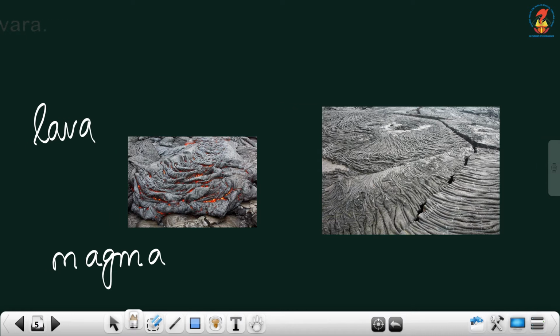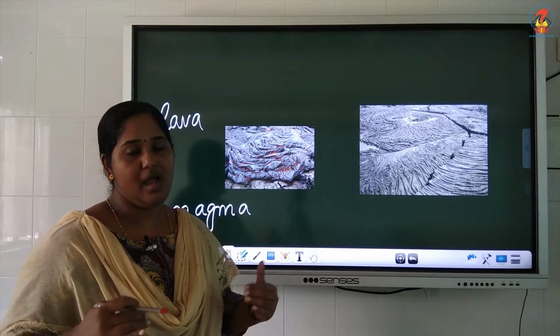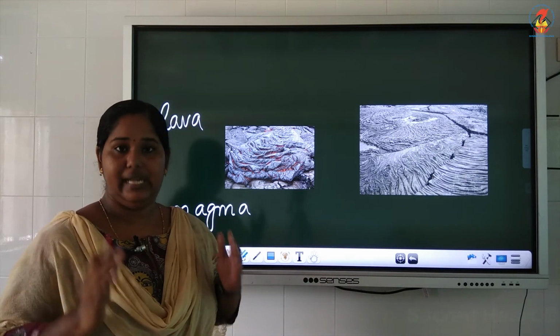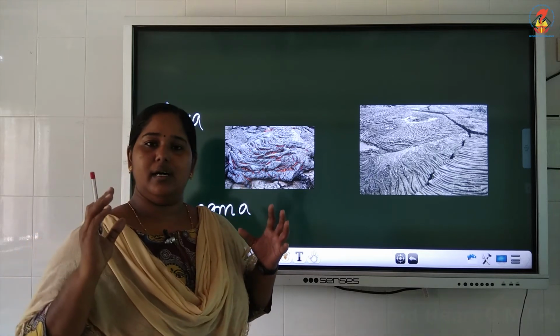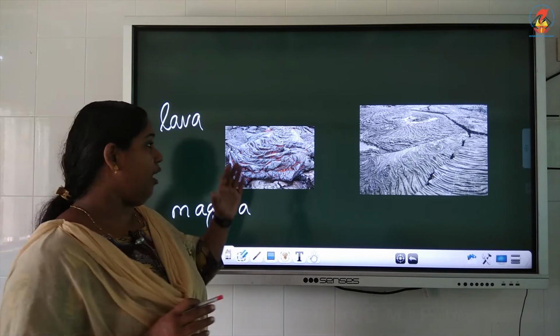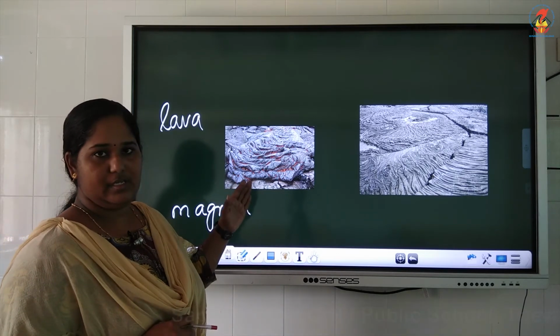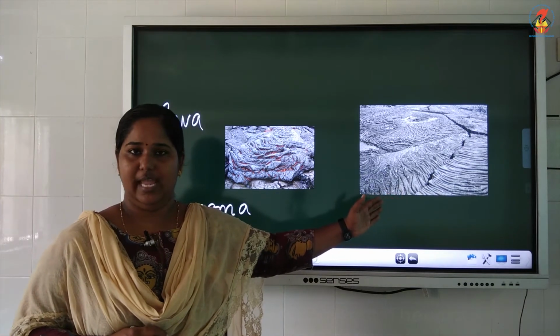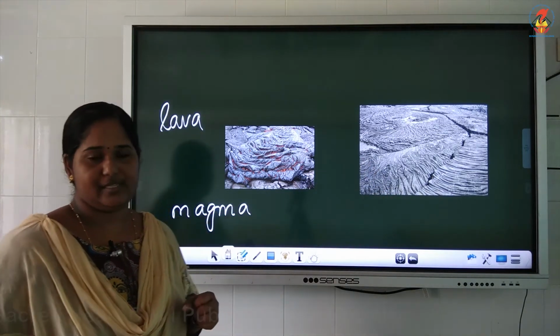So what is magma? The hot liquid that remains inside the earth is called magma, and when it comes out of the surface of earth, it is called lava. So the igneous rocks are formed by the cooling and hardening of lava. And this is changed into this form, and we get igneous rock from that.